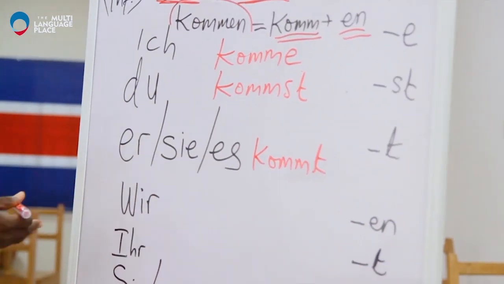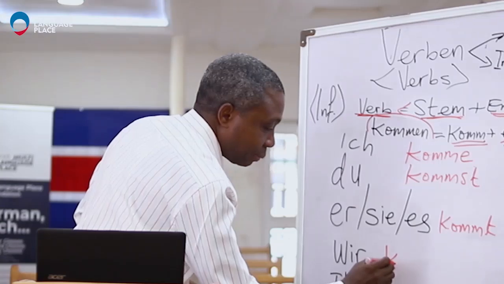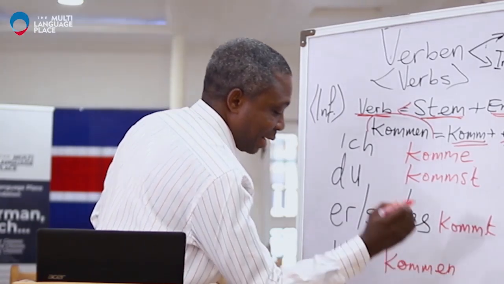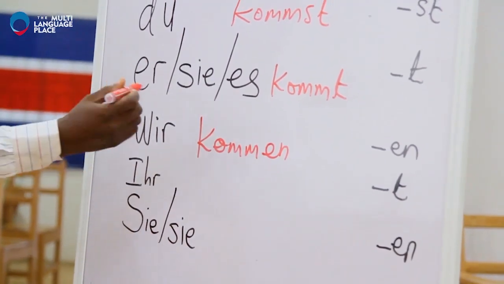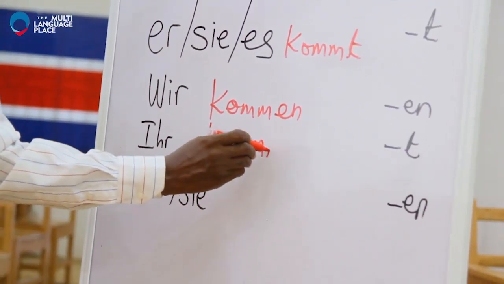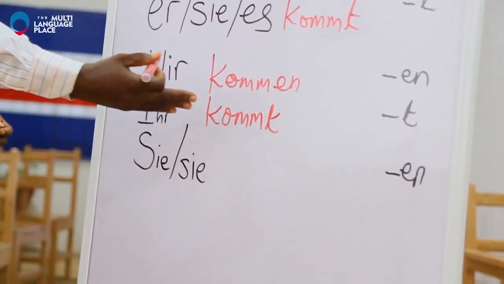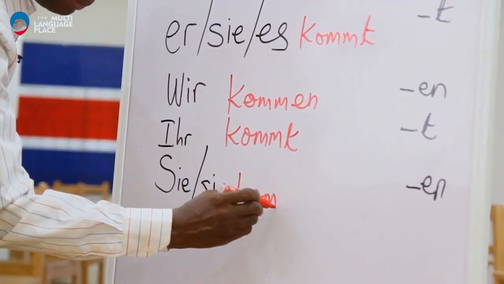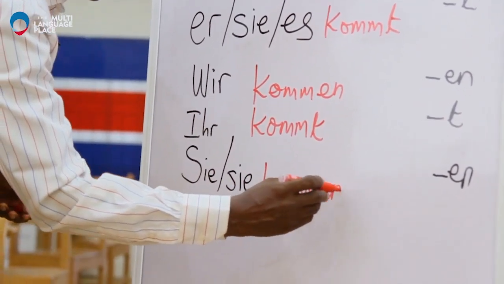And then for wir, the stem, and then I had the en. For ihr, the same formula, komm, and I had the t. Then for the last one, sie, I write the stem and I write the en.